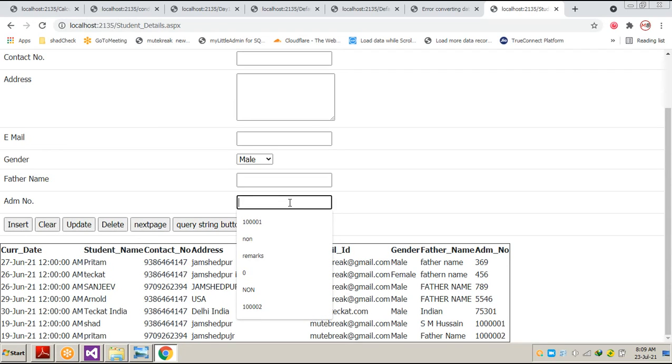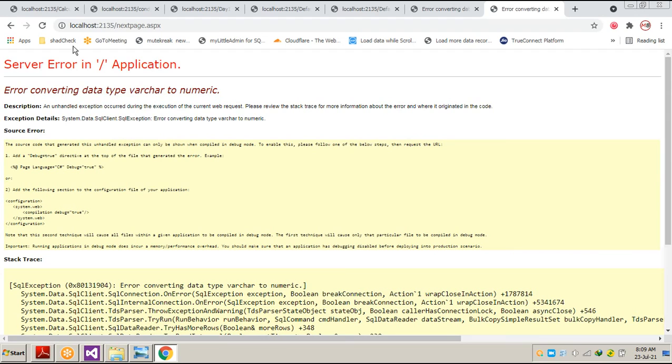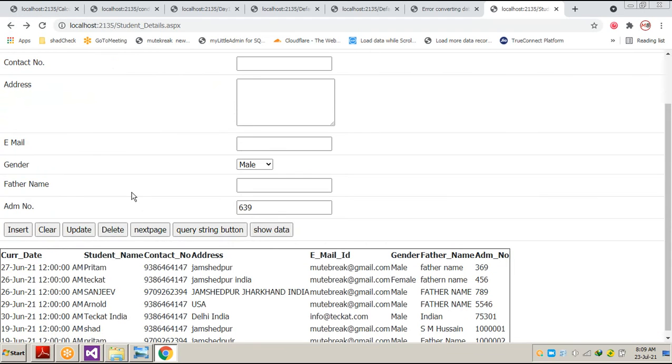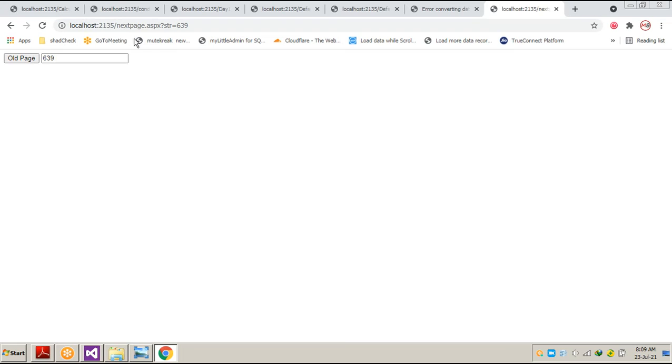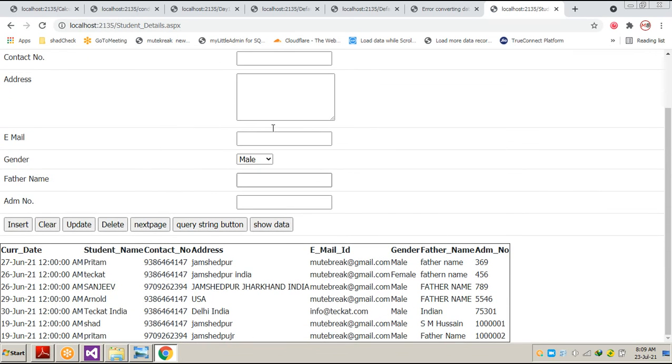Now if we write 369 here and go to the next page, this is the session. It means 369 is going to be saved inside our session, and it's going to be passed on to our next page with this button. If we press this button, it is showing some error. Let's see the query string button. Okay, here you can see the page is opening and the string equals 369. You can get it in this text box also. When you click on old page, the old page comes back here.